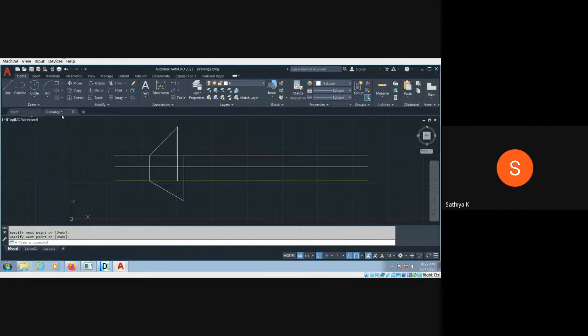So here this is the locus. This is the locus of point B. This is the locus of point A in front view. This is the locus of point A in top view, and similarly, this is the locus of... I just change the color for understanding purpose.